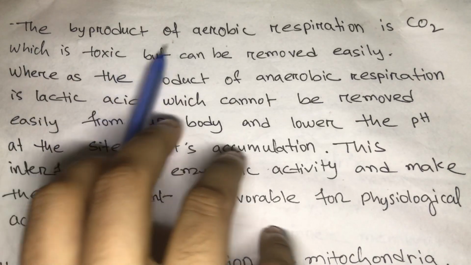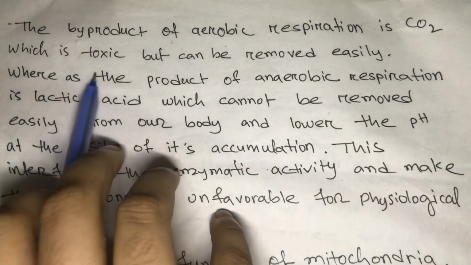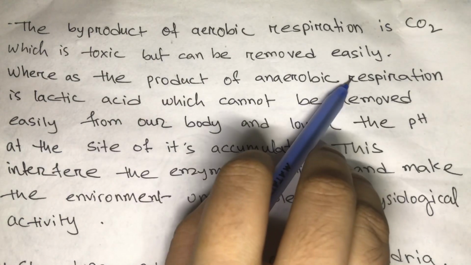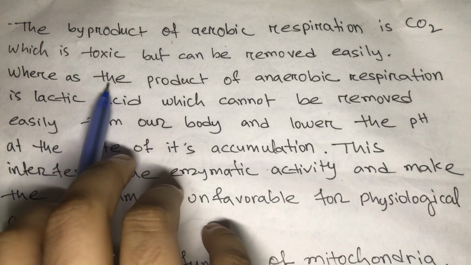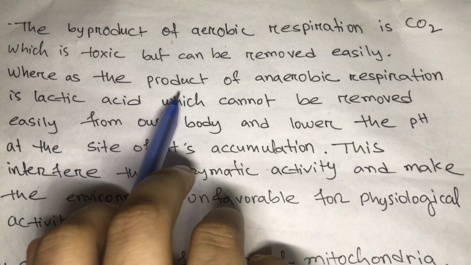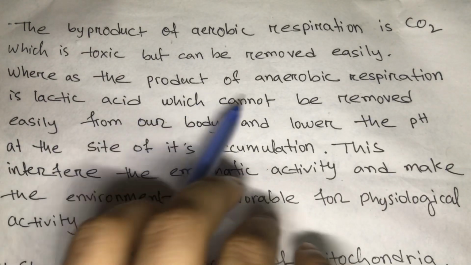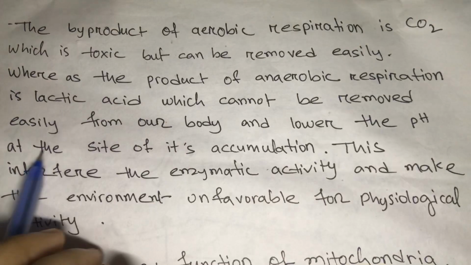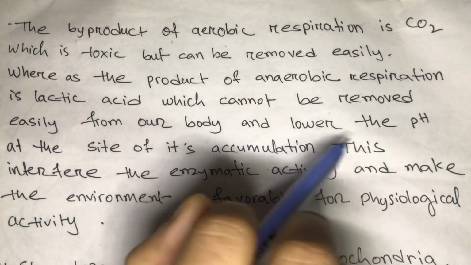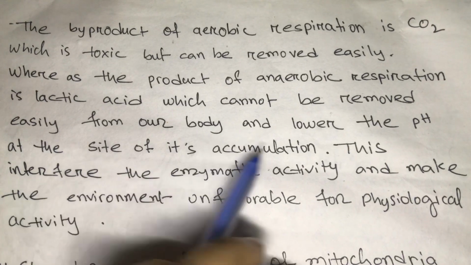The byproduct of aerobic respiration is carbon dioxide, which is toxic but can be removed easily, whereas the product of anaerobic respiration is lactic acid, which cannot be removed easily from our body and lowers the pH on the side of its accumulation.